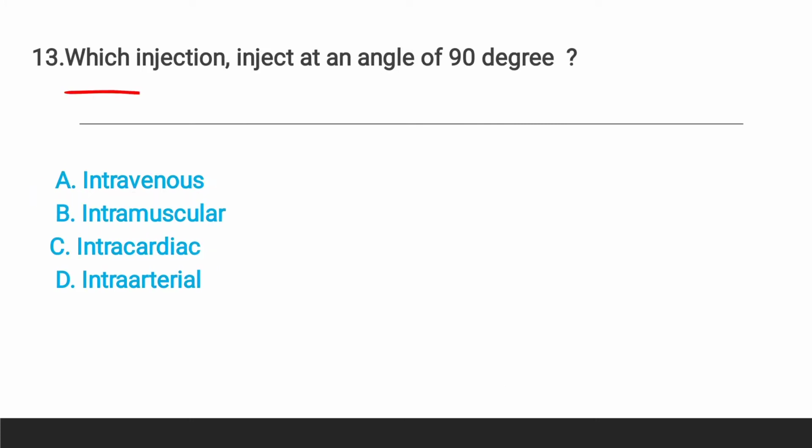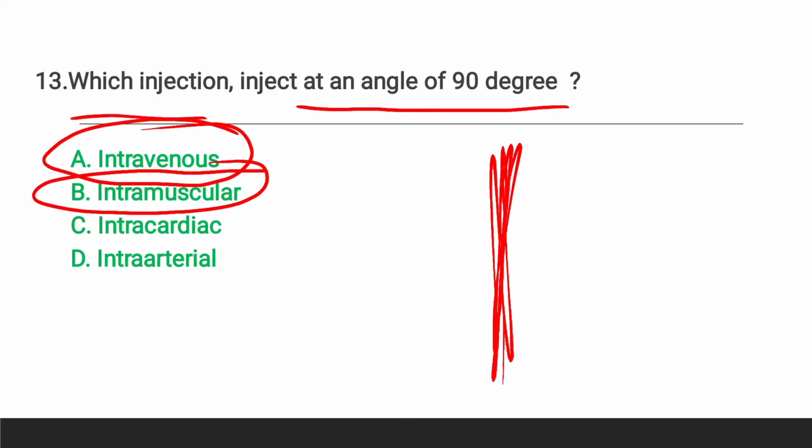Next, in question number 30, which injection is injected at an angle of 90 degrees? Here the same answer, intramuscular.